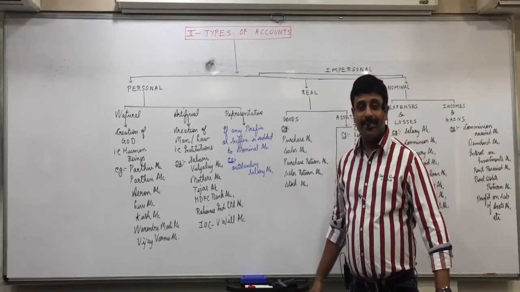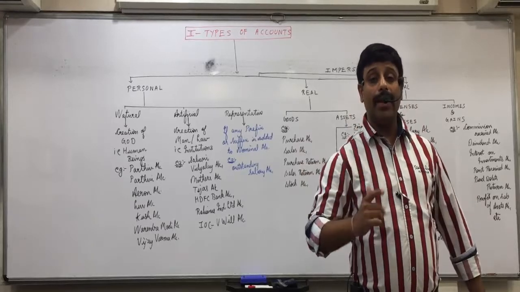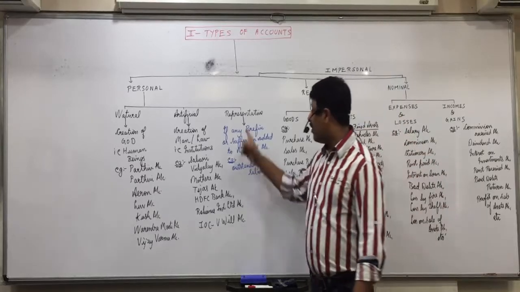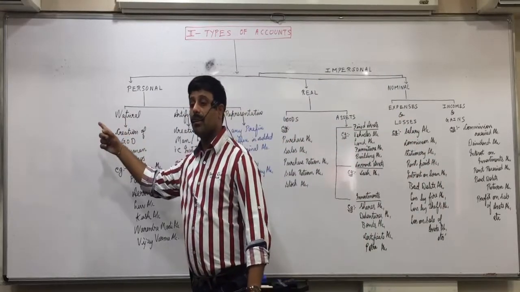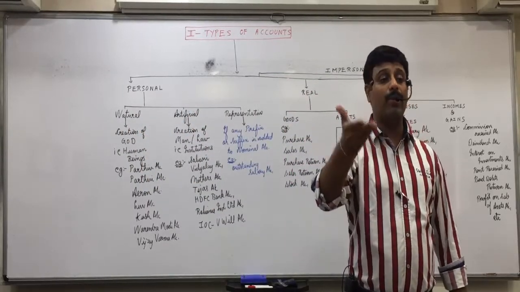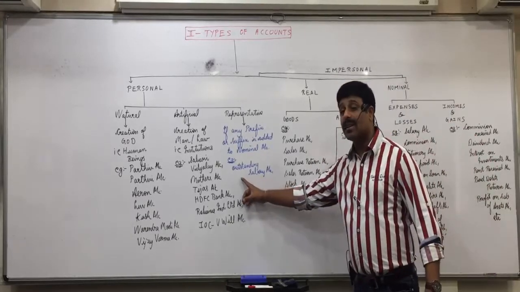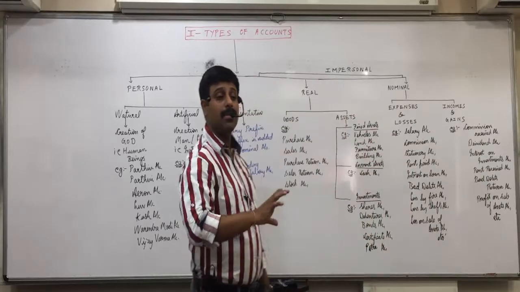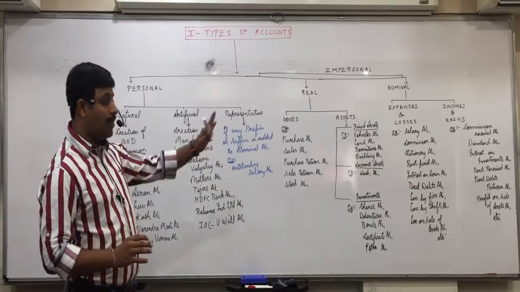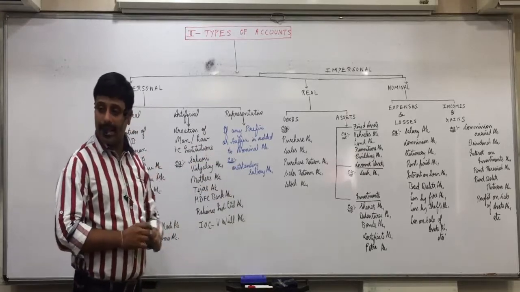Outstanding salary means the salary which is yet to be paid. It represents the employee to whom we still have to pay the money. Therefore, we call it a representative person. It represents some person to whom we have yet to pay the money or from whom we have yet to receive the money. So, if you add the prefix outstanding before salary, it becomes a representative personal account. Now remember it this way only. Whenever you add a prefix or suffix to any nominal account, it becomes a representative personal account.